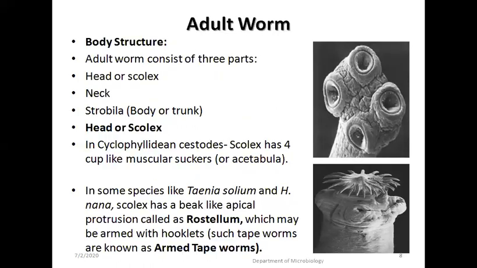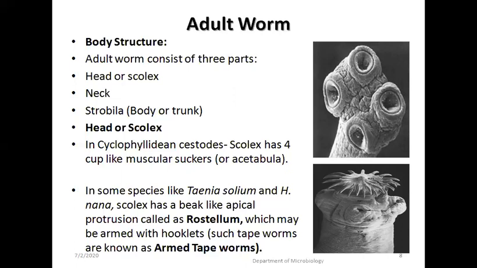Body structure has 3 parts: head or scolex, neck, and strobila, that is the body or trunk. Head or scolex in Cyclophyllidea cestodes: the scolex has 4 cup-like muscular suckers, also known as acetabula.